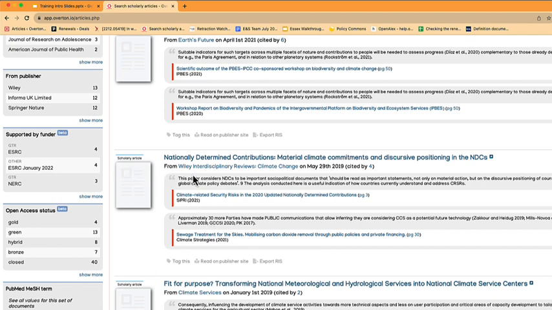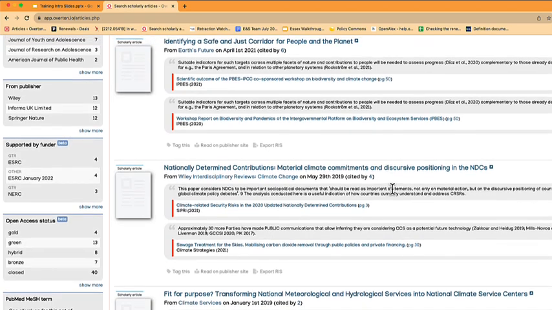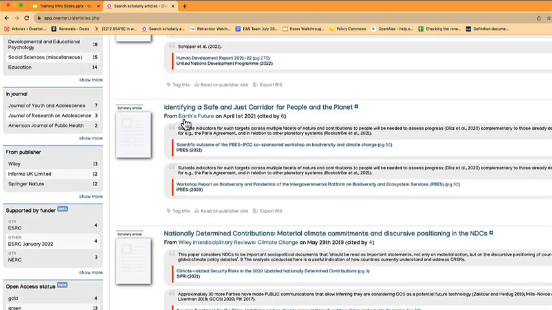And this particular one is cited by more than one policy. So when it comes to citations, anything that says, for example, here we've got cited by 6, that means this scholarly article has been cited by 6 policy documents. It doesn't take into account other scholarly articles that cite this scholarly article. It is purely looking at policy document citations.